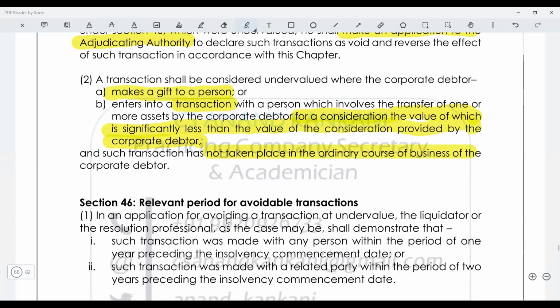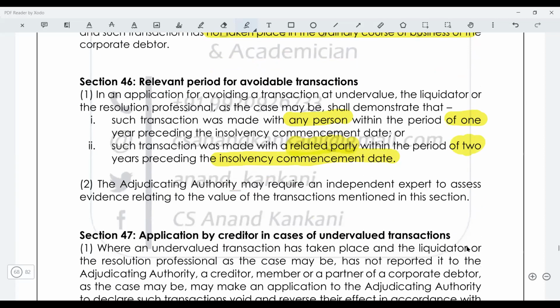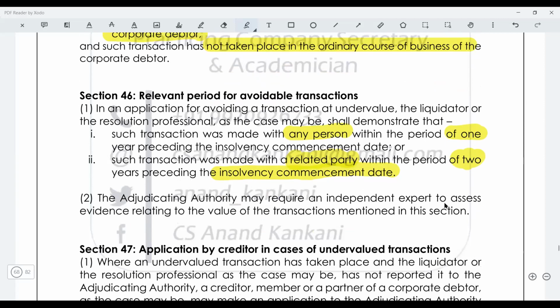What is the relevant time period? So again, for a related party, 2 years, and non-related party, it is 1 year. So related party, 2 years, other person, it is going to be 1 year. And again, from the insolvency commencement date. And thereafter, the NCLT may require an independent expert to assess the transaction, and then the application will be made. Guys, this is clear.